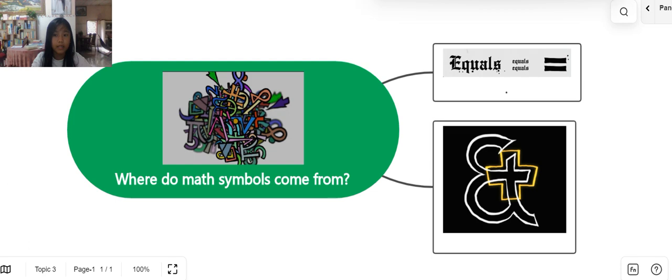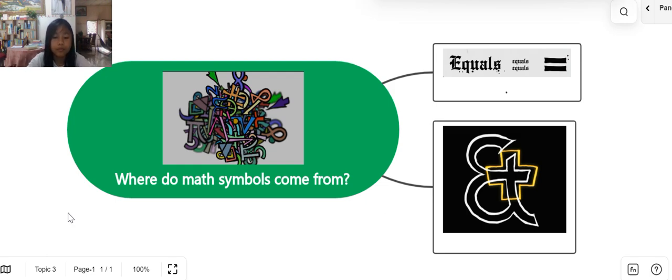Today we're going to be talking about where math symbols come from. Every day when you look at math, you probably see a math symbol like this equal sign or this plus sign. Where do they come from, and how do they help us in math? Let's go and learn more about these in today's talk.